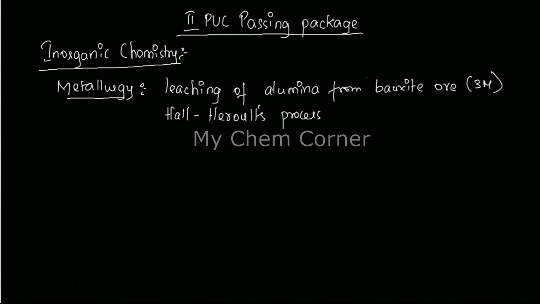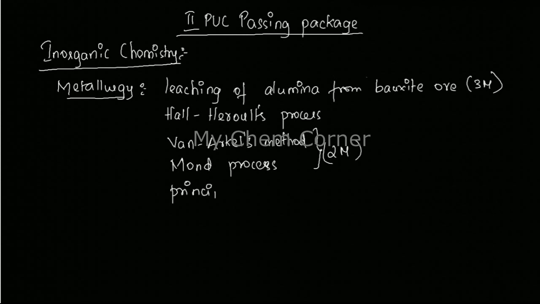Now apart from this, under refining you have 2 methods. One is the Van Arkel's method, which is for zirconium and titanium. And you have another one, Mond's process, which is for refining of nickel. Each of these can be a 2-marker, and any one can be asked. Apart from this, for a 2 mark, they can also ask one more very frequently asked question, which is the principle of zone refining. That is another 2-marker question that can be asked.